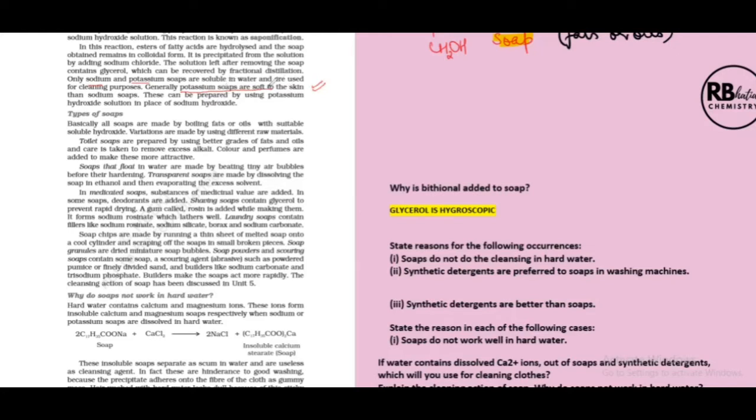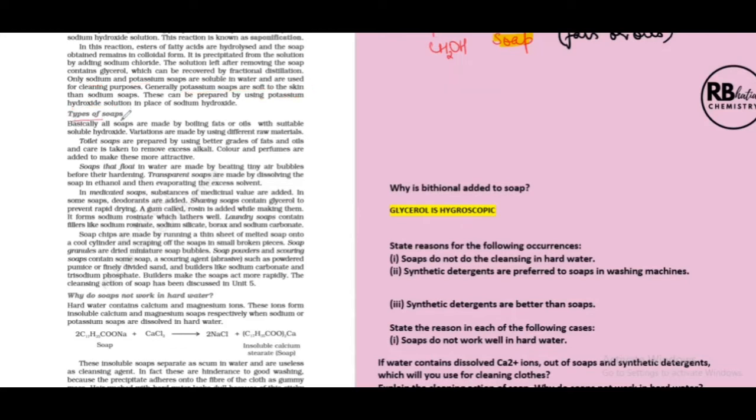Potassium soaps are softer to the skin and are prepared by using potassium hydroxide instead of sodium hydroxide. Both potassium hydroxide and sodium hydroxide are the alkalis which can be used for alkaline hydrolysis. Using potassium hydroxide is going to give us a potassium salt which will be softer than the sodium salt.